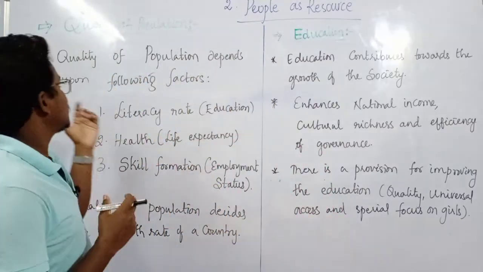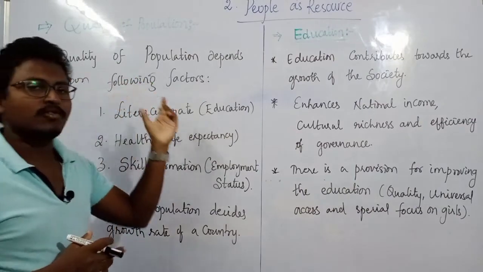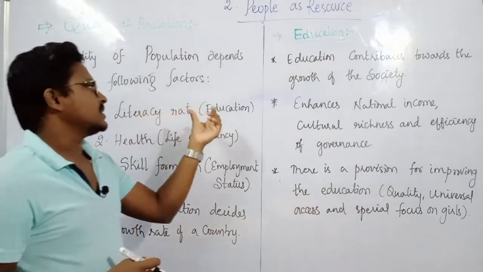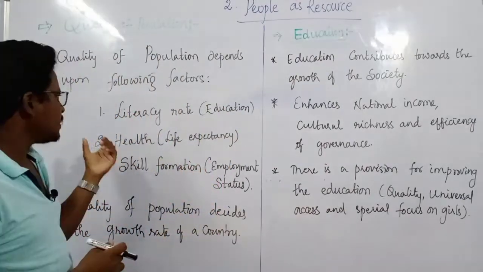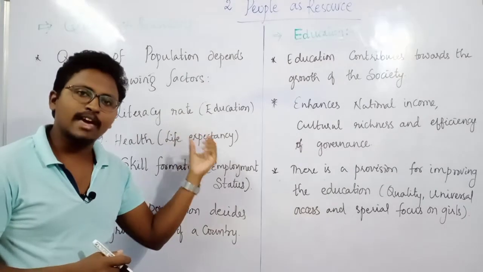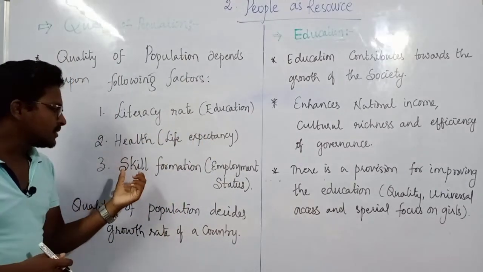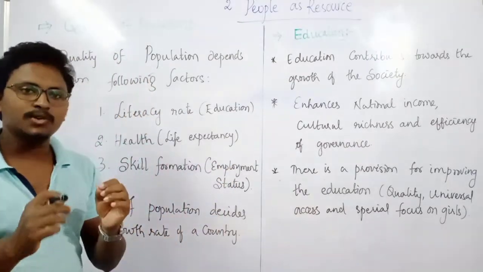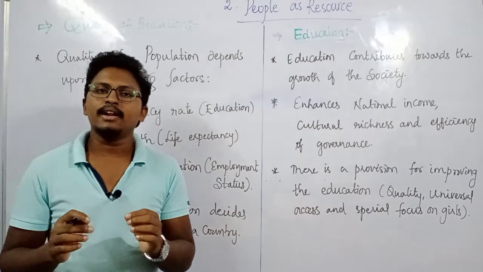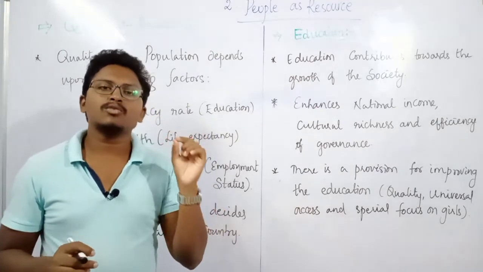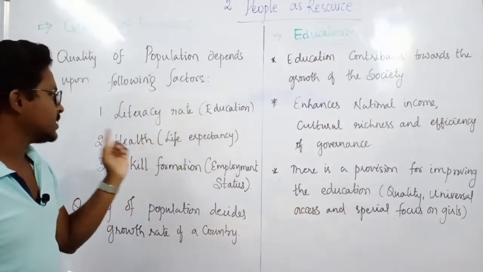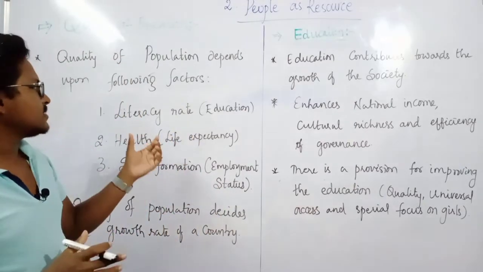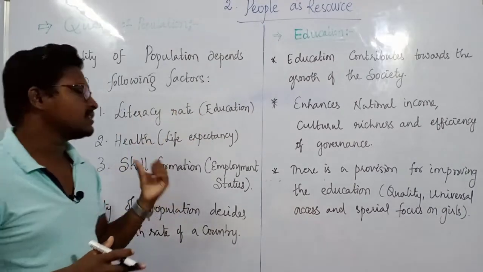So the factors which are responsible for the quality of population are mainly, one, literacy rate, or we can also say education, then health, or you can also say it in the form of life expectancy rate. Then the third one is skill formation, which we can also call employment status. So these three factors will decide whether a country's population is having good quality or not. What are those? Education, health, as well as employment status. In detail we will discuss education, health, as well as skill formation.